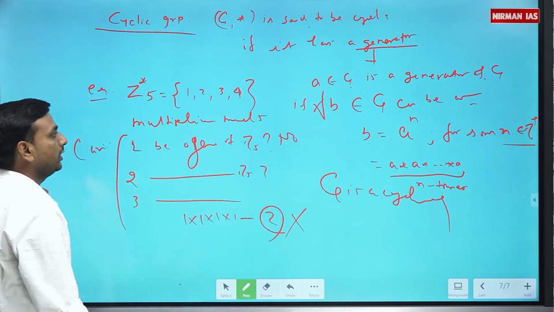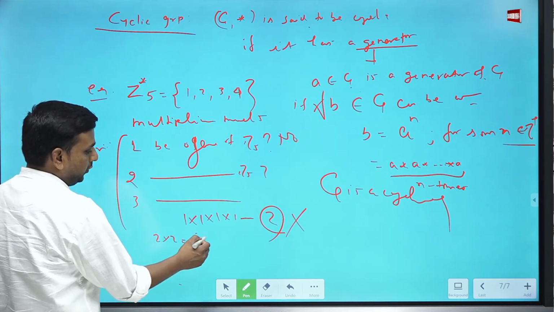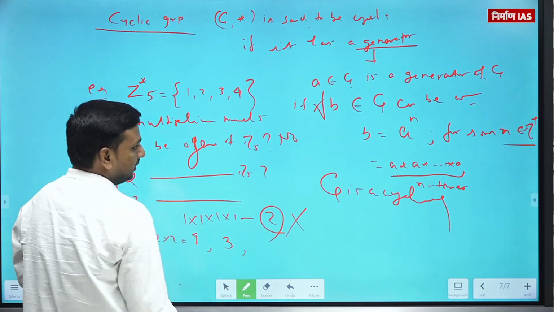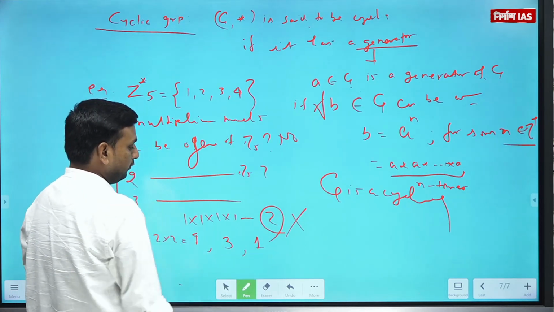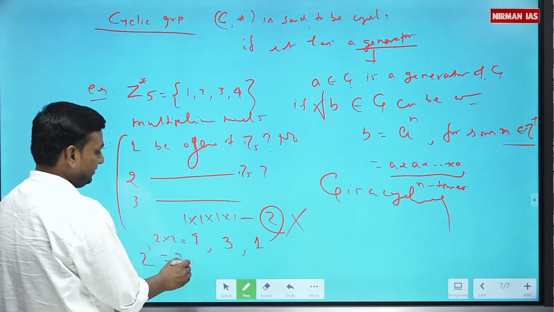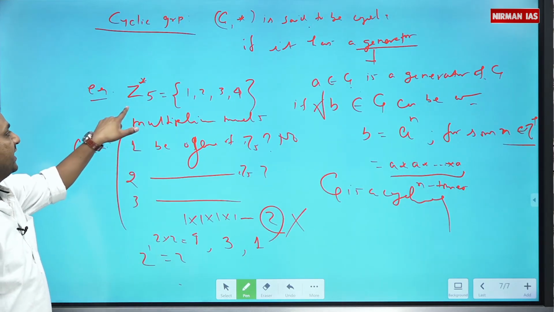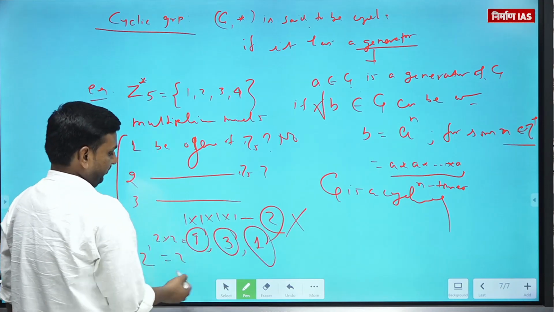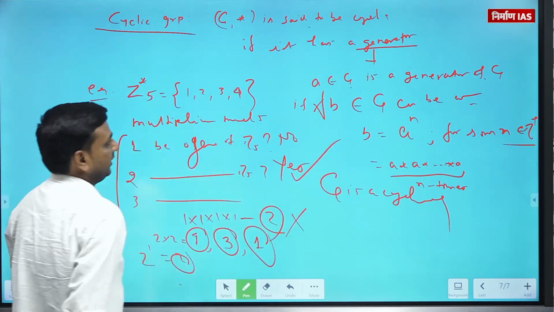So no. When I say 2, so 2 composition 2 times, 4, 3 times, 2 to the 4 to the 8, 8 in modulo 5, 3. 4 times, 2 to the 4 to the 8 to the 16, 16 in modulo 5, 1. 2 itself is there, 2 का power 1 is, मतलब 2 तो 2 है ही. So that means 2 is an element which can generate whole Z5. देखो ना, 4 भी मिल गया, 3 भी मिल गया, 1 भी मिल गया, and 2 तो है. So 2 is a generator of Z5.